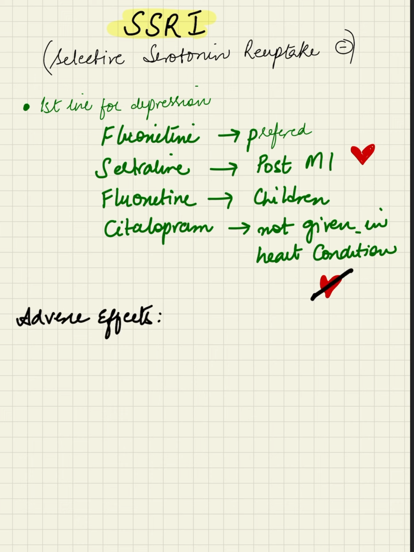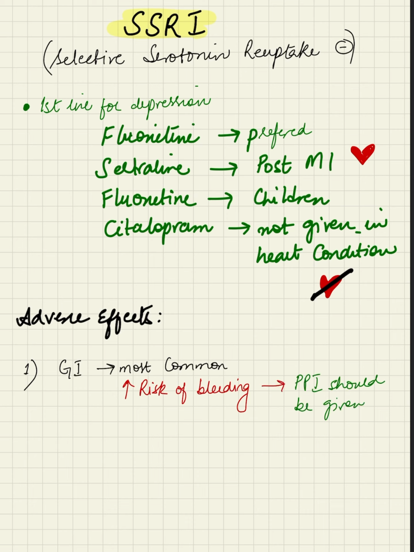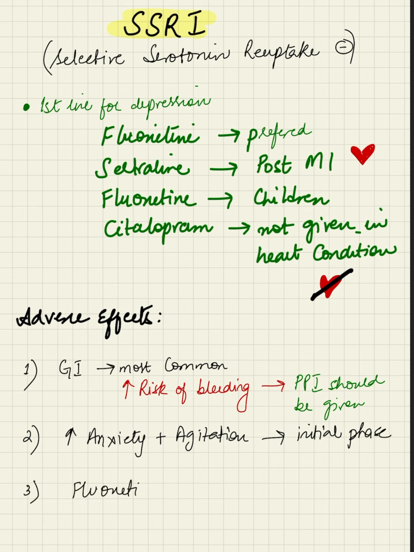Coming to the adverse effects, the most common adverse effect with SSRIs is gastrointestinal. There is an increased risk of GI bleed in patients taking SSRIs, for which a proton pump inhibitor should be prescribed if a patient is also taking NSAIDs. Patients should be counseled about anxiety and agitation, especially during the initial phase. Fluoxetine and paroxetine have a higher propensity for drug interactions.